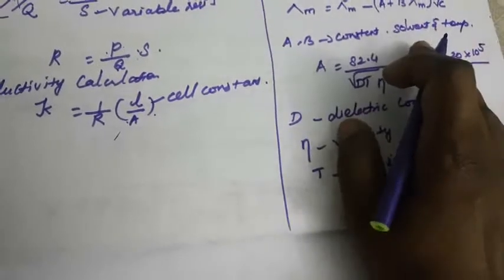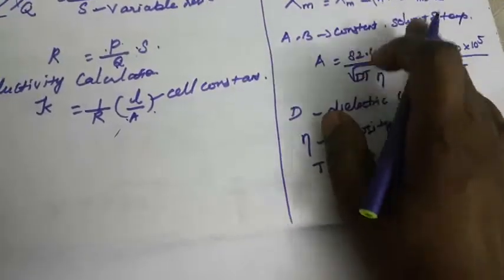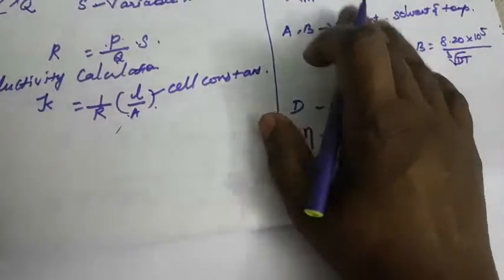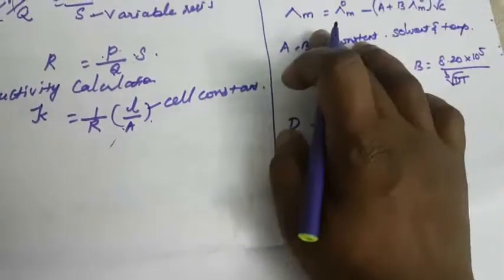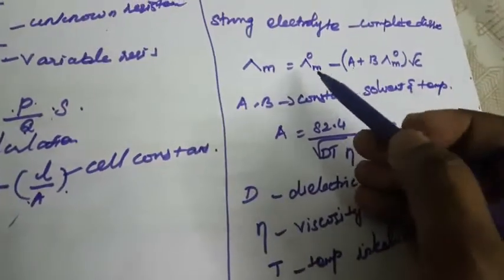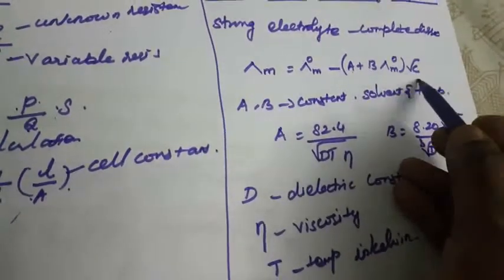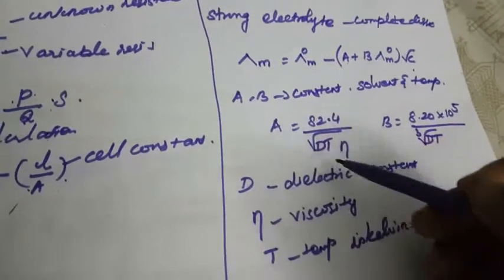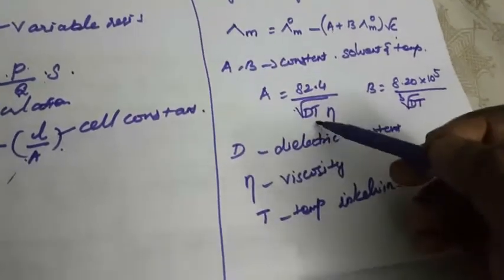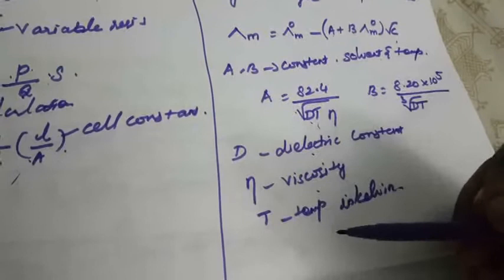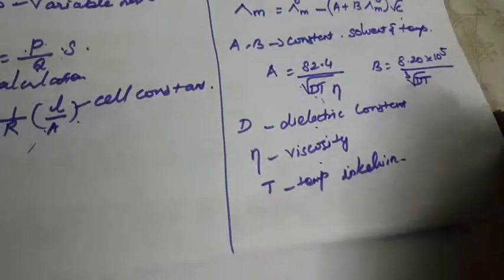What is meant by strong electrolyte? That is complete dissociation. In the Debye-Huckel treatment, assuming a strong electrolyte, the specific conductance equals the limiting specific conductance minus (A plus B lambda) into square root of C. D is the dielectric constant, eta the viscosity of the medium, T the temperature in Kelvin.